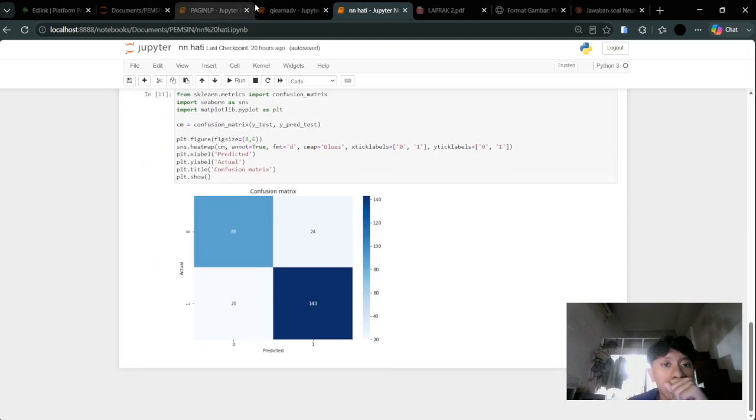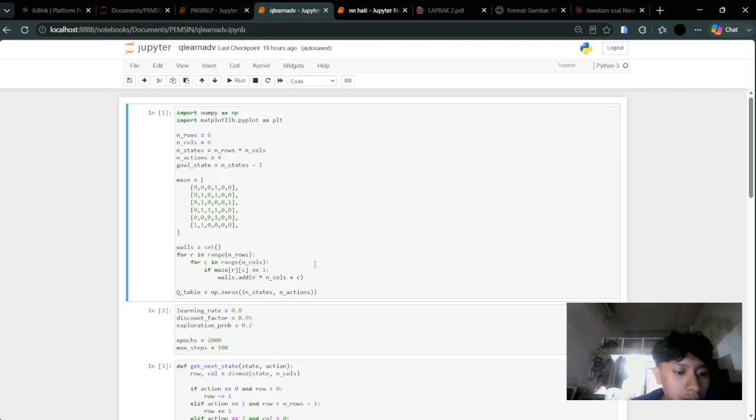Then moving on to the next session, the next practicum. Now I will explain our implementation of Q-learning, a reinforcement learning algorithm applied to a more advanced maze environment than the basic 4x4 grid covered in the earlier practicum. This version introduces walls, turning the task into a genuine pathfinding problem rather than a simple straight-line traversal.